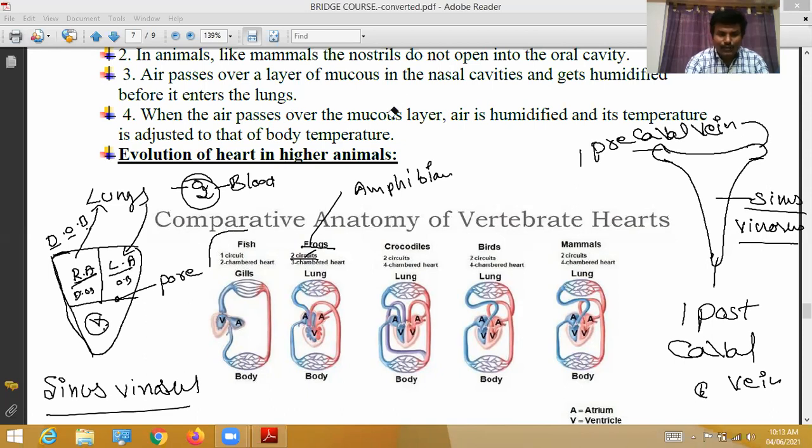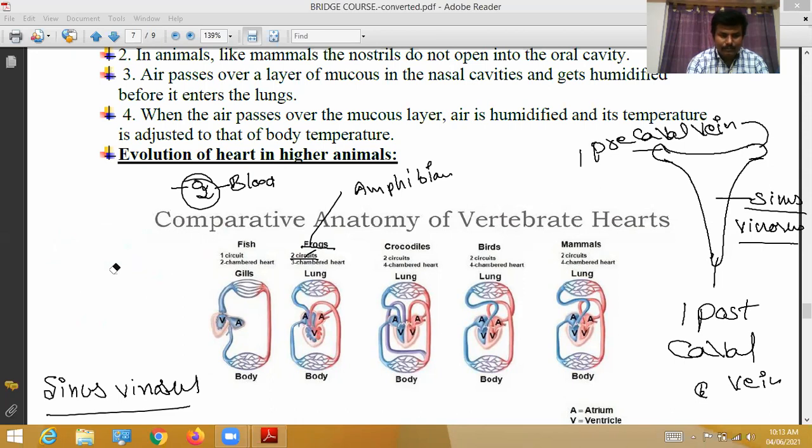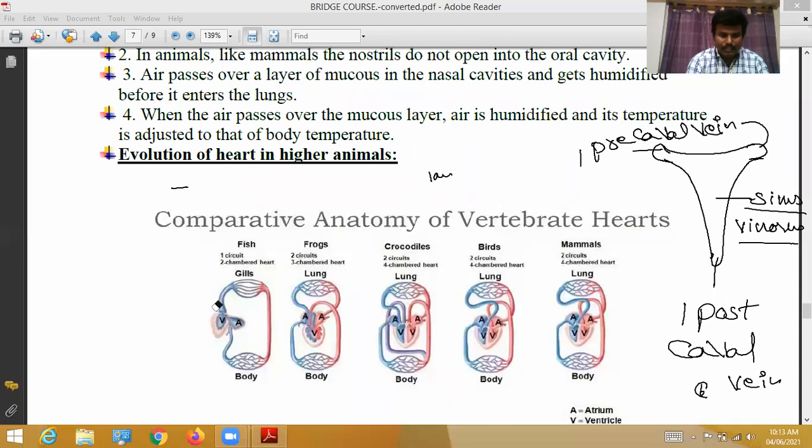How is it associated? I will show one part. Have a look at this. See here, sinus venosus. Actually, the frog heart is like this.